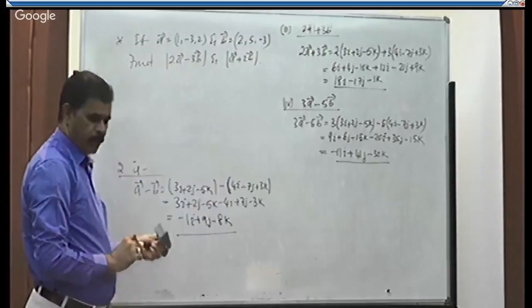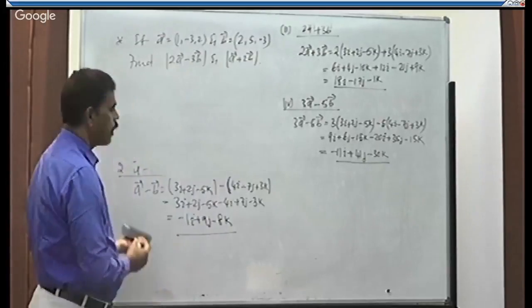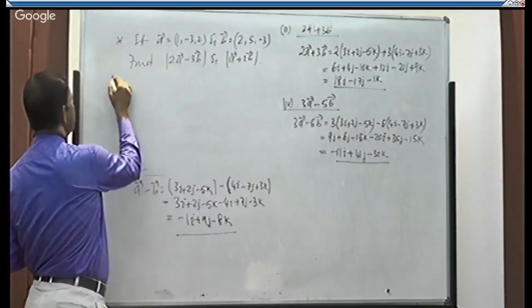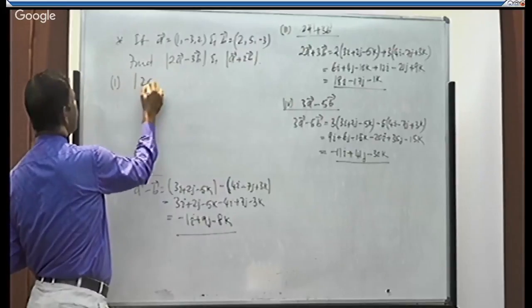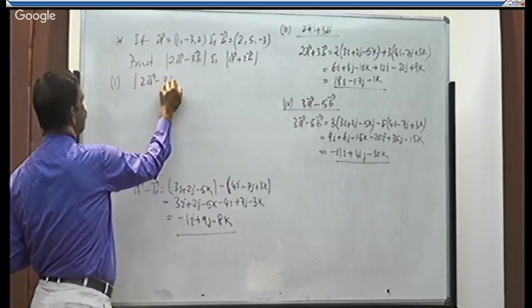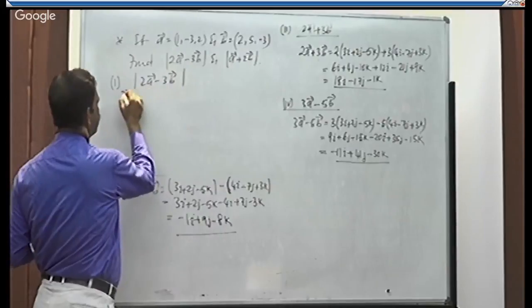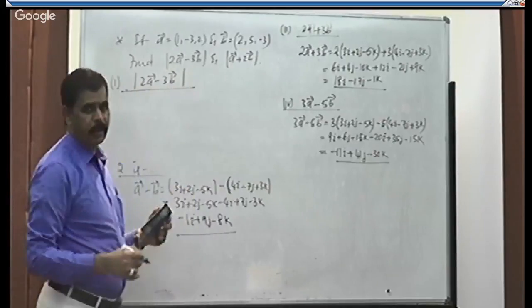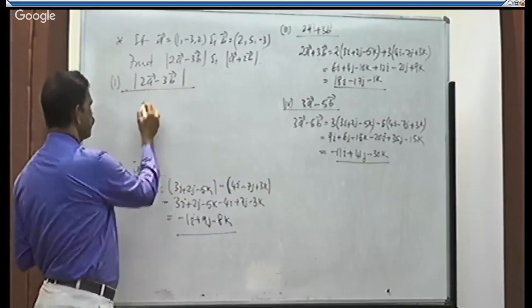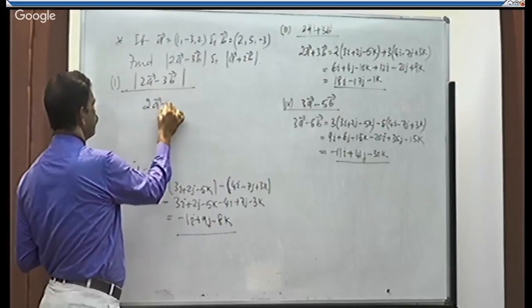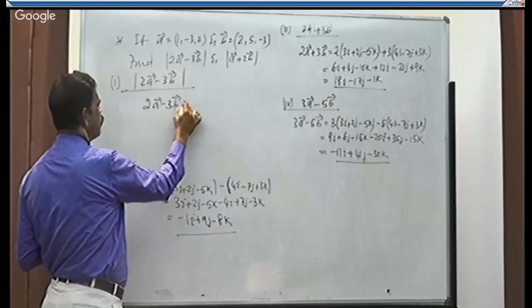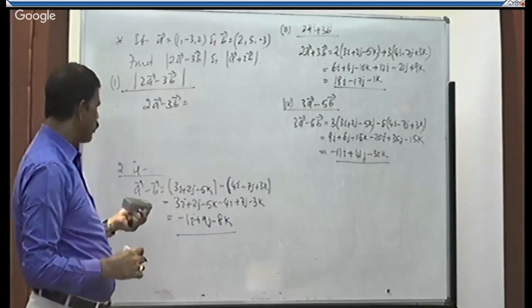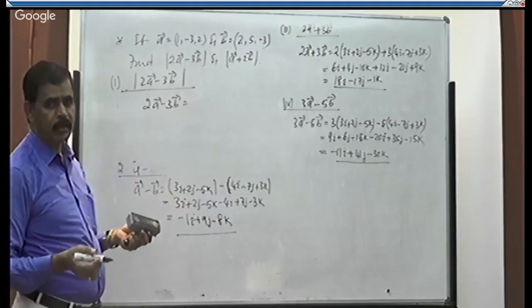Take one by one. What is the first one? It is magnitude of 2A minus 3B. I cannot calculate the magnitude directly. So first I will calculate 2A minus 3B. After getting the value of 2A minus 3B, I can get the magnitude of that.